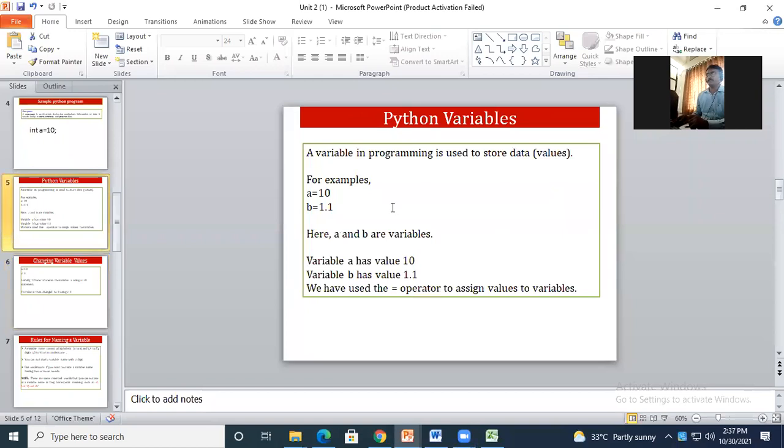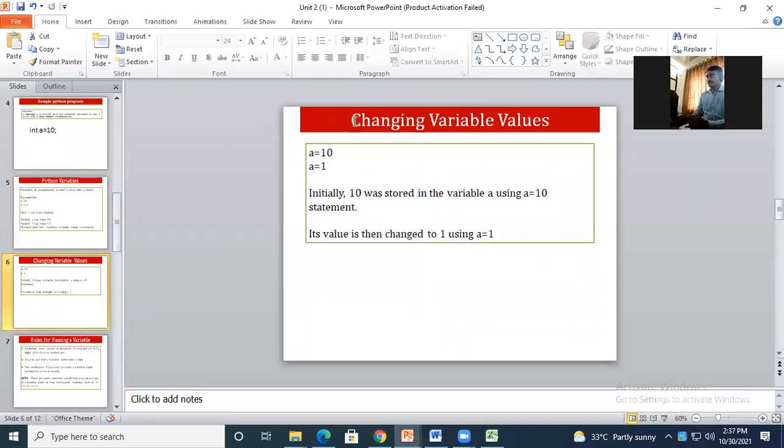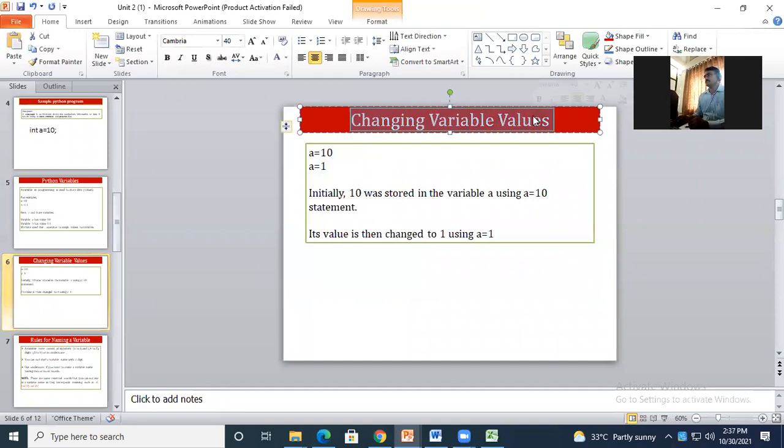Okay, now the next is what? Here we have initialized and we have taken the output. The second part we are going to look at is changing the variable values. Now just check. First, I have initialized 10 to variable a. On the second line, I mentioned the same variable with a different value, that is 1. So what is my observation?